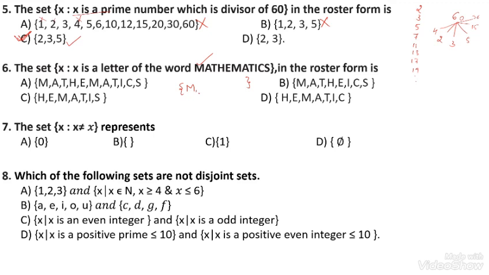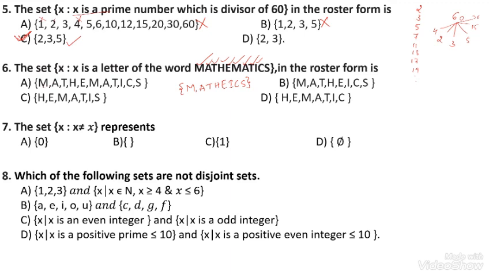Here A. Then next T. H. E. M is already there. A is there. T is there. I. Next C. And S. Mathematics.